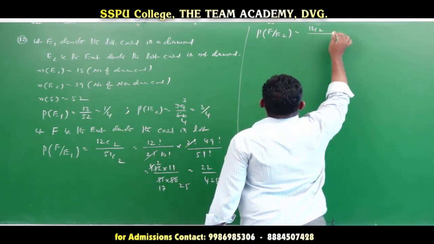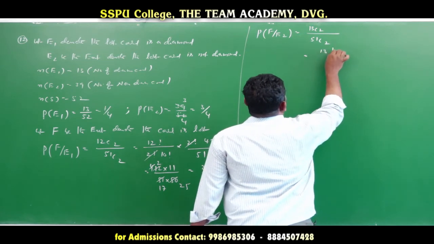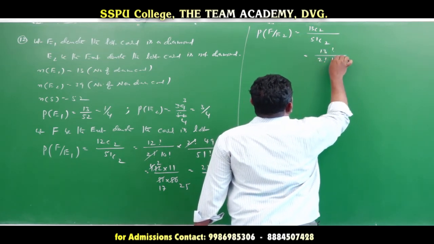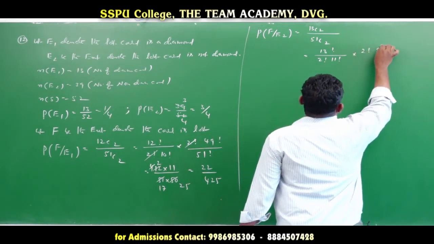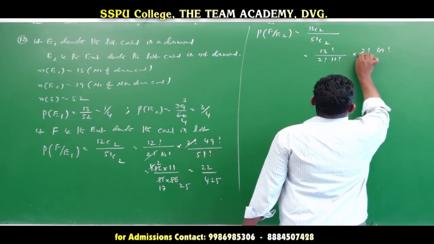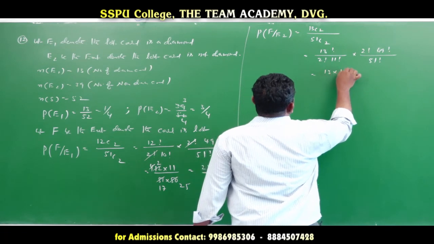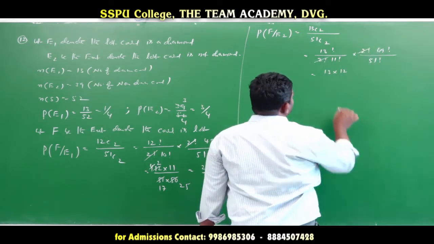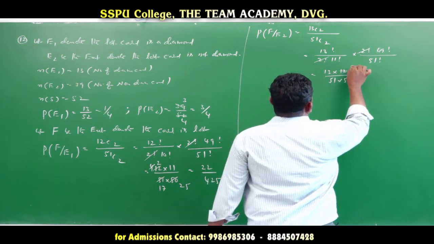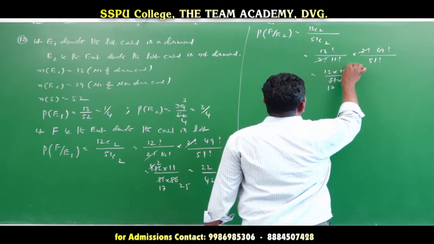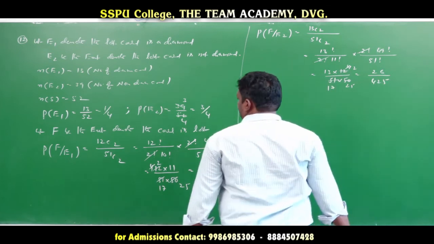If you want to draw 2 diamond cards, 13C2 by 51C2, that is equal to 13 factorial by 2 factorial into 11 factorial, okay na, into 2 factorial, 49 factorial by 51 factorial, that is equal to 13 into 12, 2 factorial cancellation, then 51 into 50, that is equal to 3 4s are 12, 3 17s are 51, 2 2s are 4, 2 25s are 50, so 26 by 425 value.